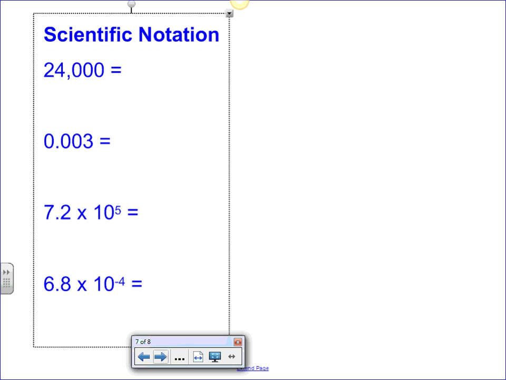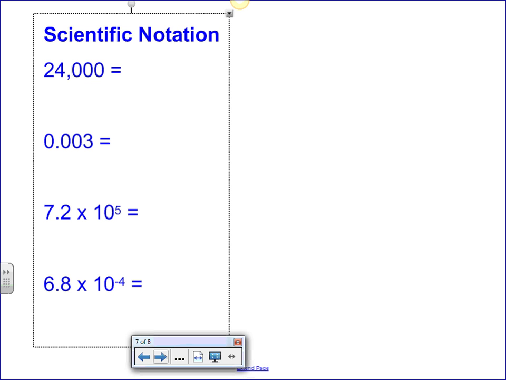Okay, next thing we got to talk about is some scientific notation. So hopefully we've seen scientific notation before, but just as a reminder, scientific notation is when we change a large number. It's a way to write a large number or a very small number, very often used in sciences.